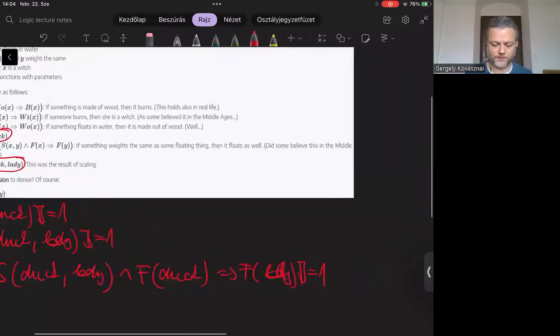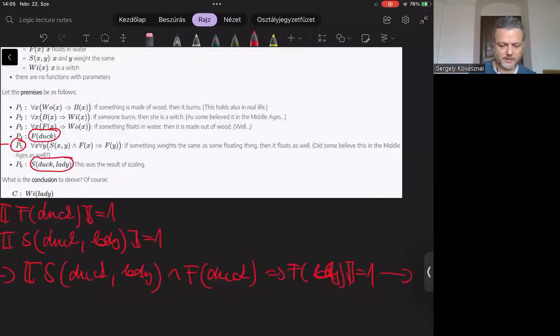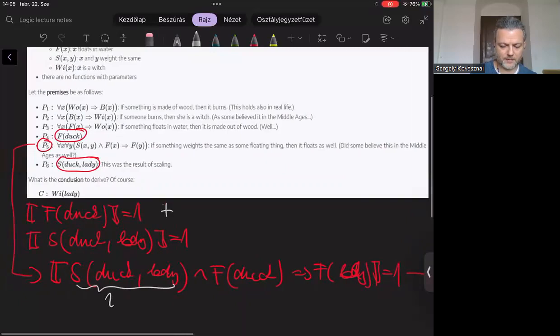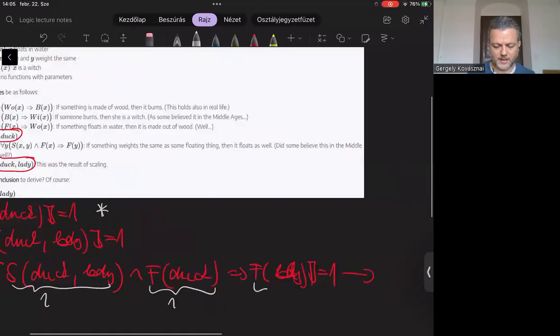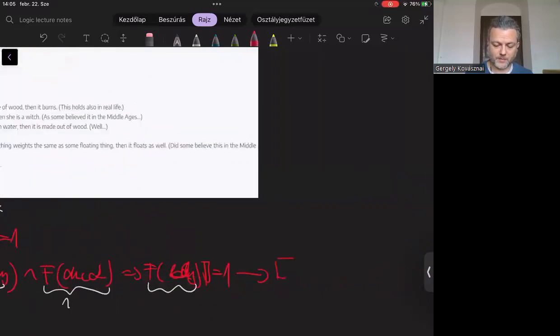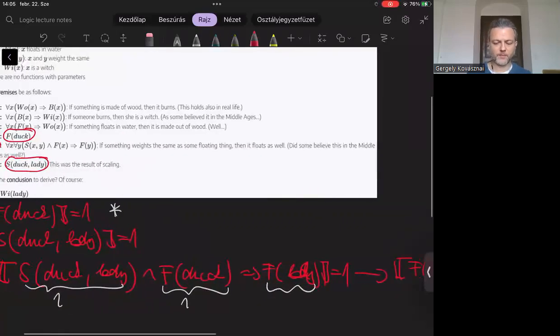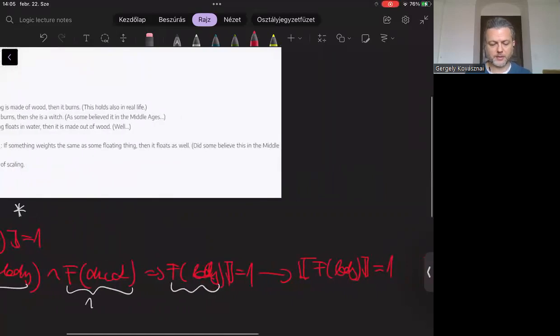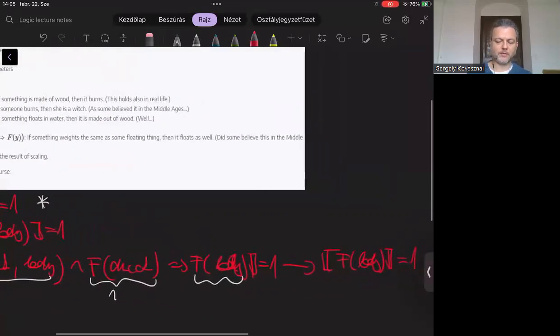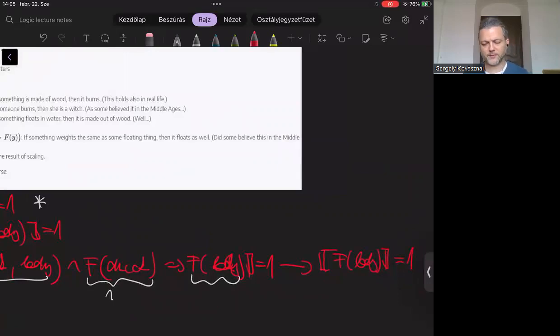And therefore, since we know that this guy here is true because of that, and F duck is true, this guy here must be true. Otherwise, the entire implication wouldn't be true. So F lady must be true. Okay, this is one more fact. F lady must be true. Can we make further deductions from this fact?